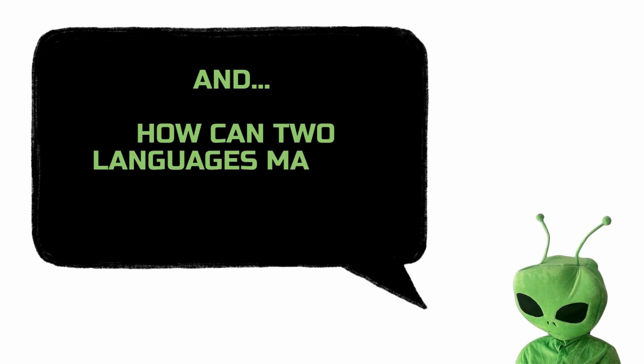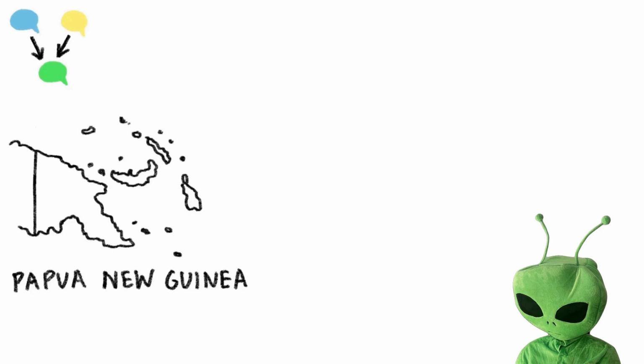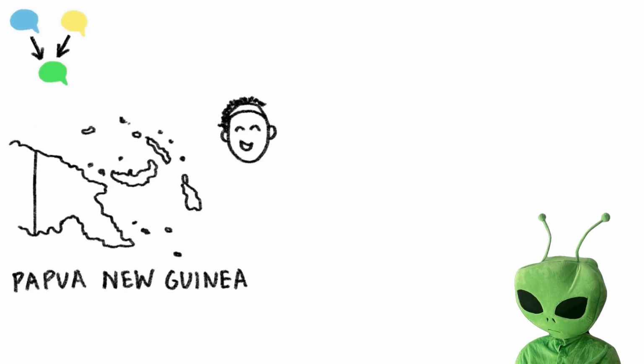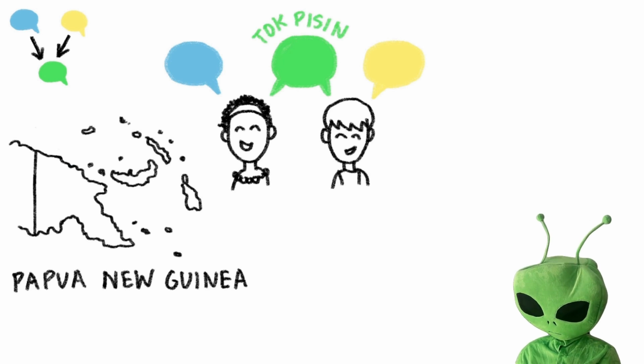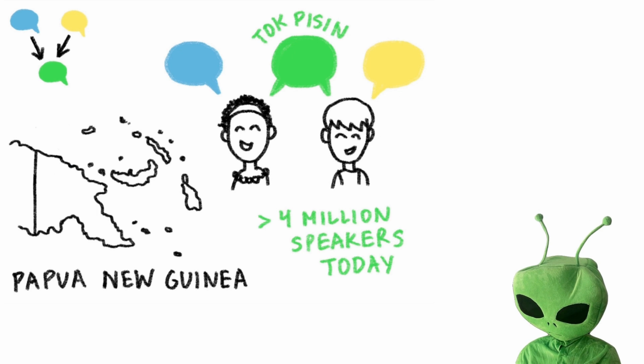And how can two languages make a third language? This can happen in language contact situations. For example, when indigenous people from Papua New Guinea started doing business with foreigners who spoke English, they created a pidgin language called Tok Pisin that's a mix of languages. Today, over 4 million people speak Tok Pisin, and many learned it from birth, making it a Creole language, since it has native speakers and a more standardized grammar.